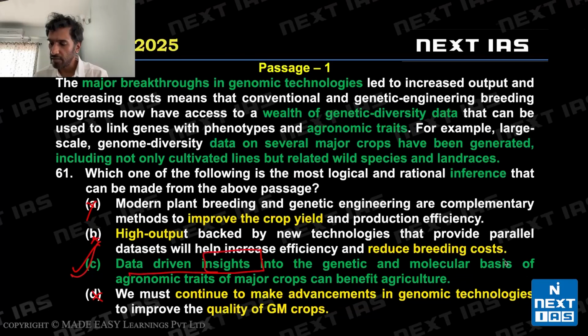Data-driven insights. So these breakthroughs and this data is supposed to help us. These insights can benefit agriculture. So this is a valid inference into genetic molecular basis of agronomic traits. All of this is stated in the passage. What is added and is a valid inference is can benefit agriculture. Option C is a valid inference.